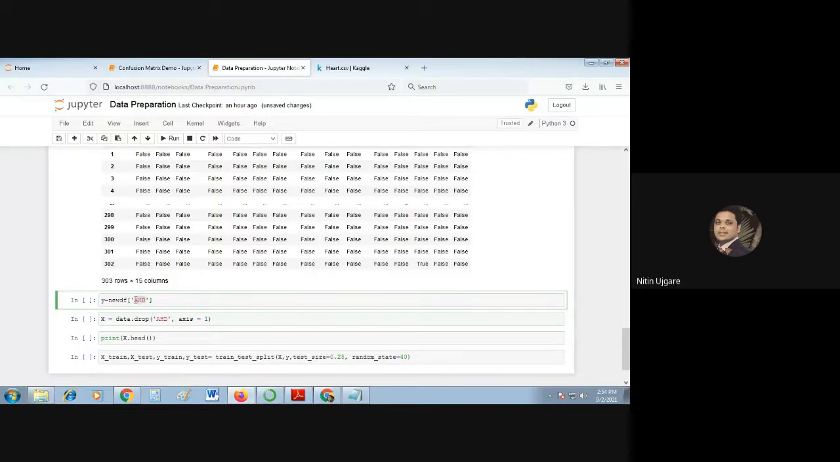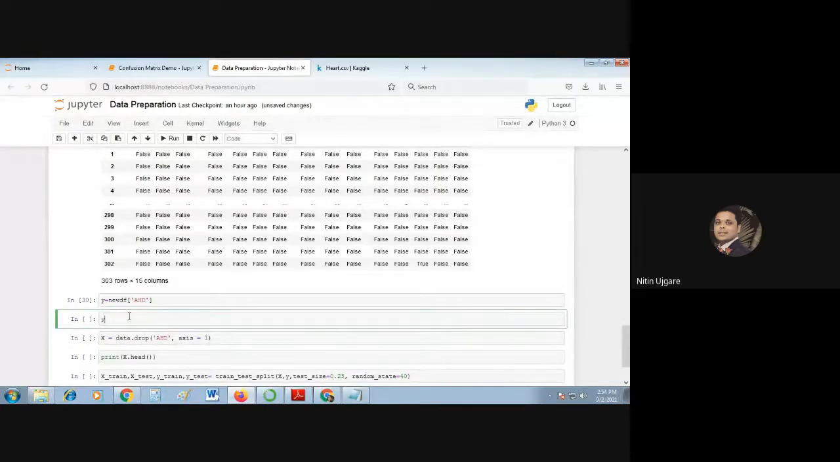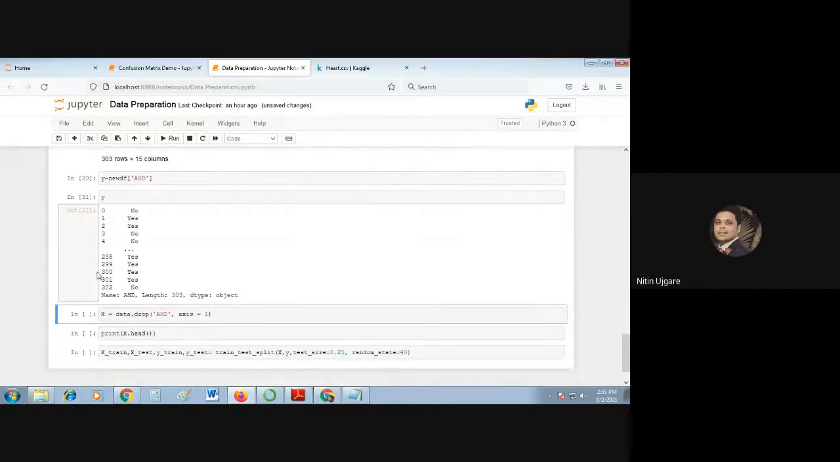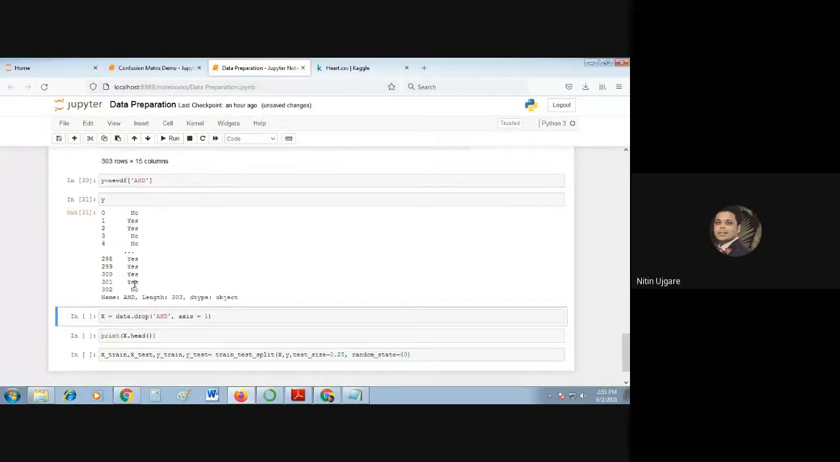So I am copying all the values of this last column into this new data frame called Y. I am accessing only the last column, which is my output class label. We'll just run it. I'll show you what's there in Y if you want to see. You can see in Y, we have the last column values.